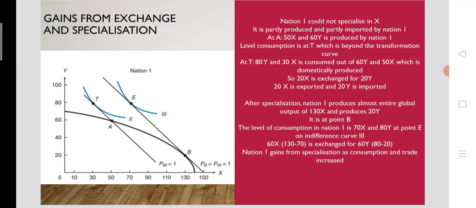It is on point E, where it is tangent to the higher indifference curve, that is indifference curve 3.